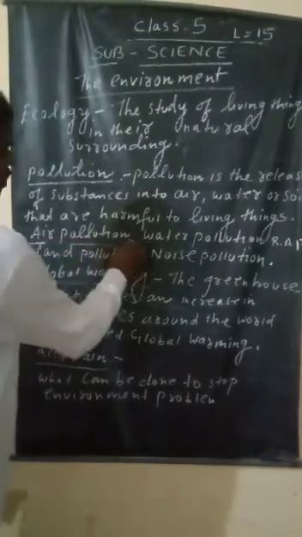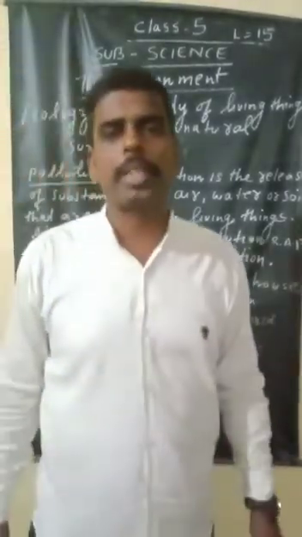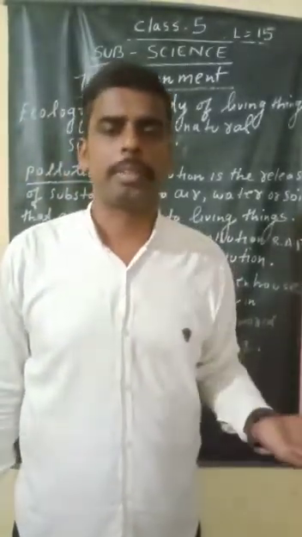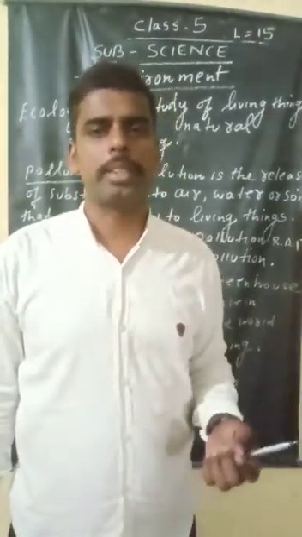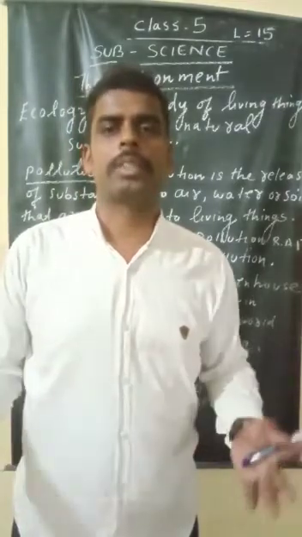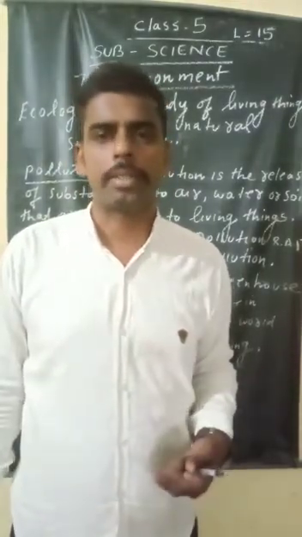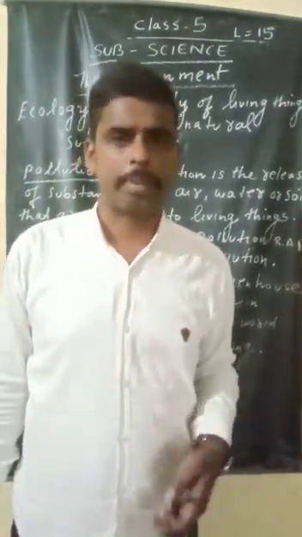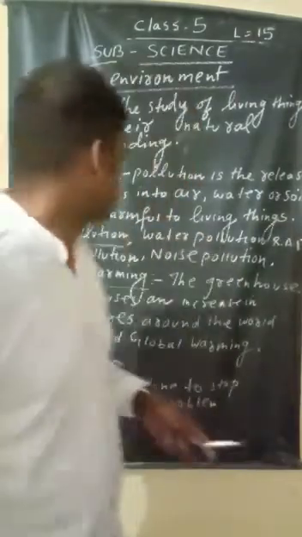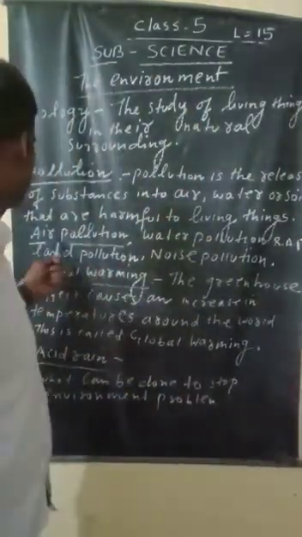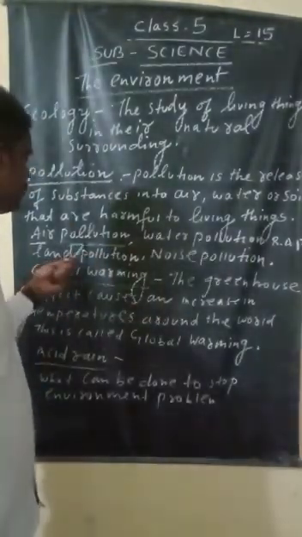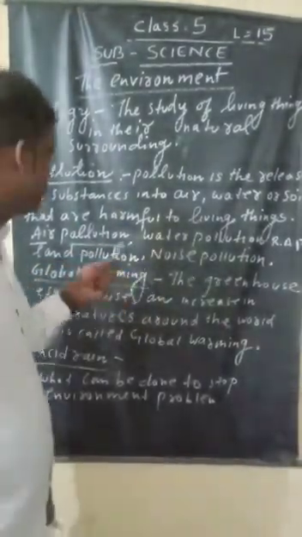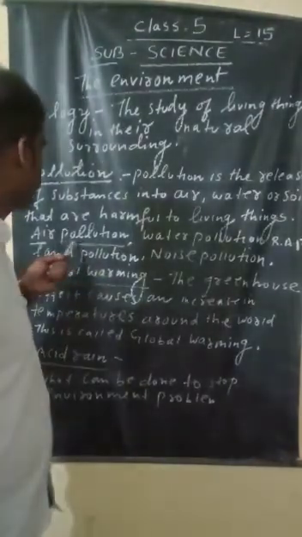Air pollution means harmful gases which are emitted by factories, industries or vehicles. They go to the atmosphere and cause a lot of problems, like acid rain. It is very harmful for the eyes, causes skin cancer, and damages our environment. So you should control air pollution by planting more and more trees, and you should use CNG, compressed natural gas, in vehicles, so that air pollution can be reduced.